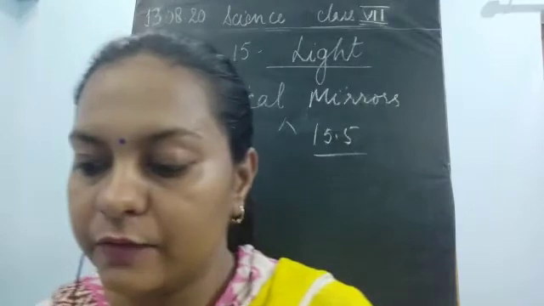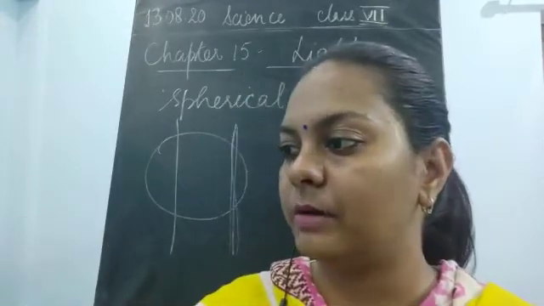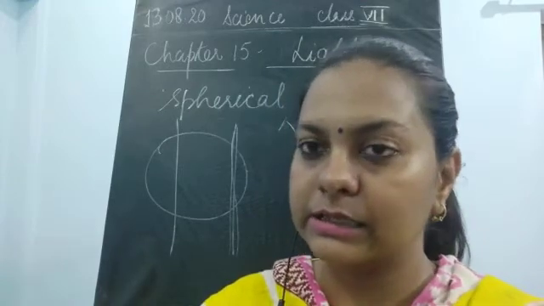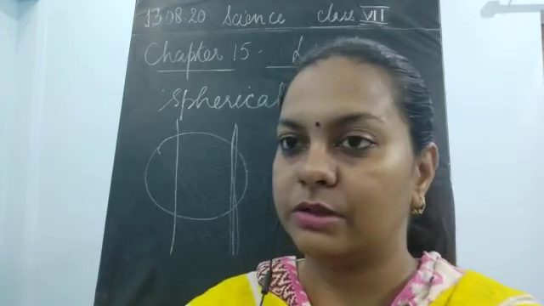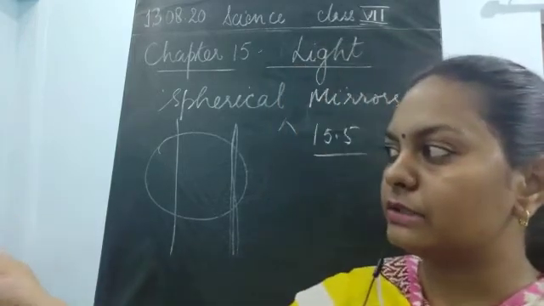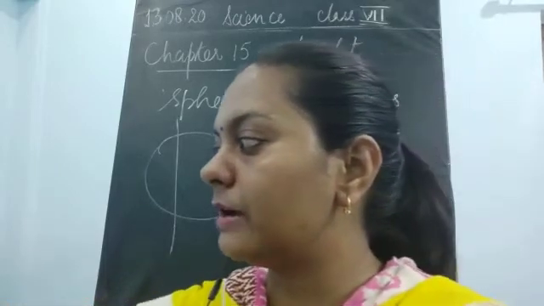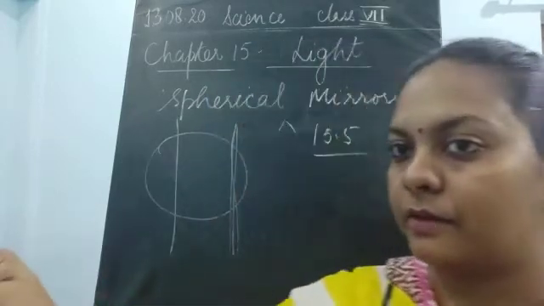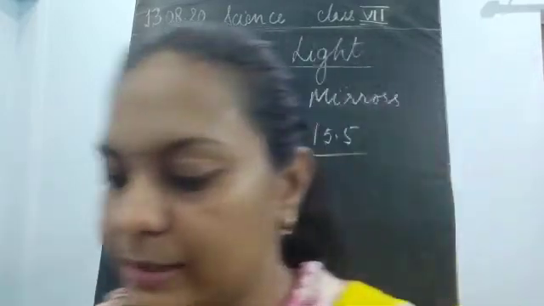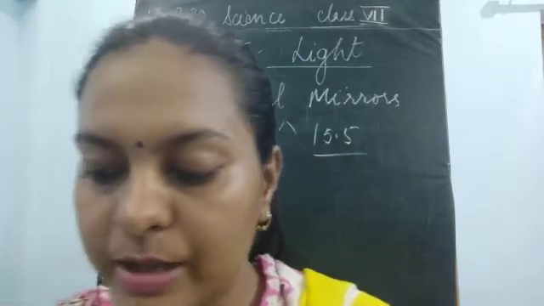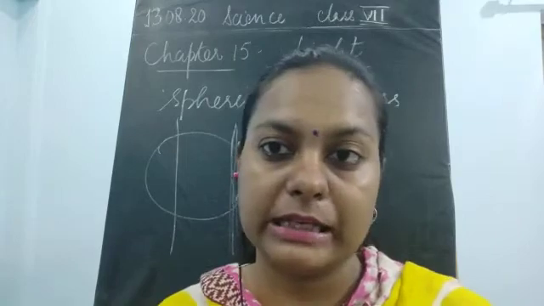Now, if you increase the distance of the spoon from your face, you may see inverted images being formed. As I am increasing the distance of the object from my face, I could see that the image is being inverted. So why is this happening? If I am moving this object far away from me, it is going to become inverted. You can also compare the image of your pen and pencil with the help of this stainless steel spoon.